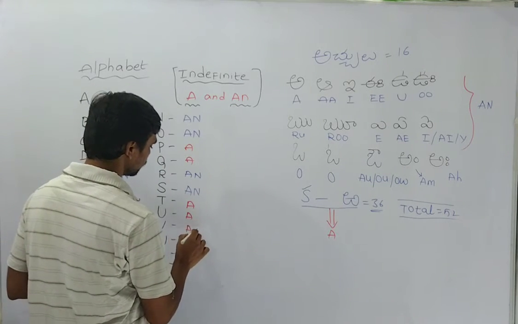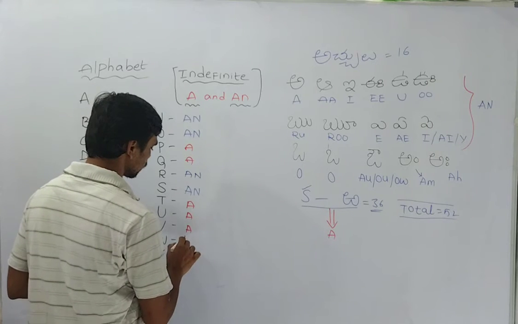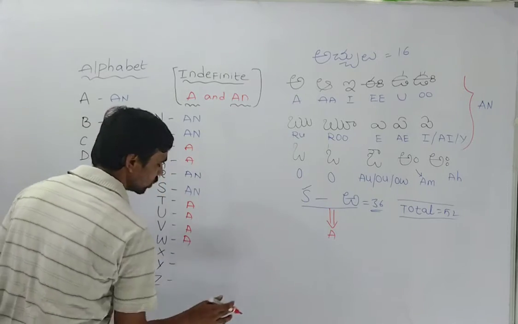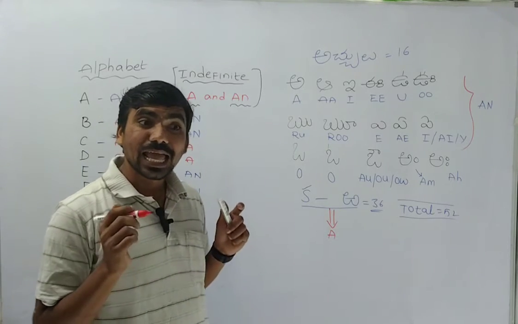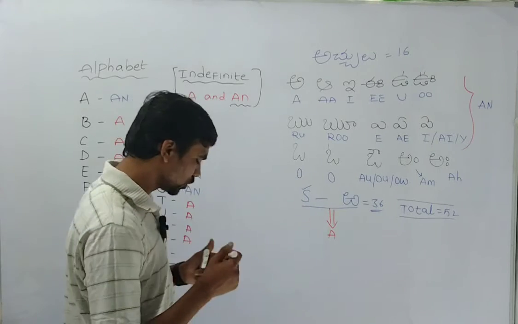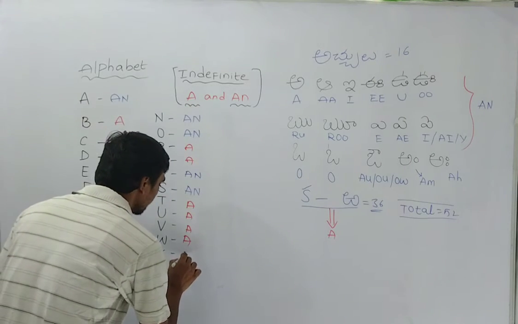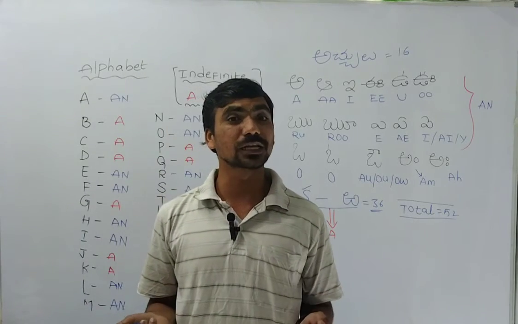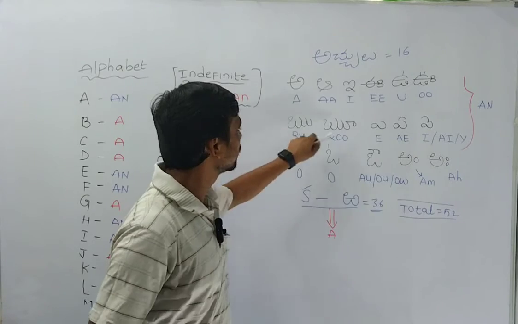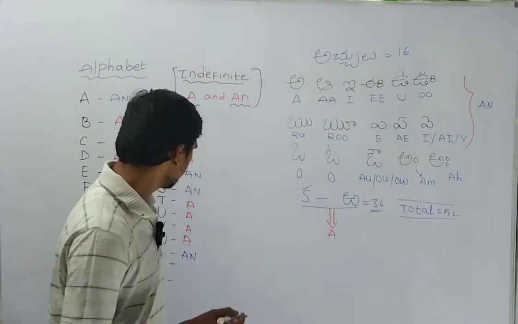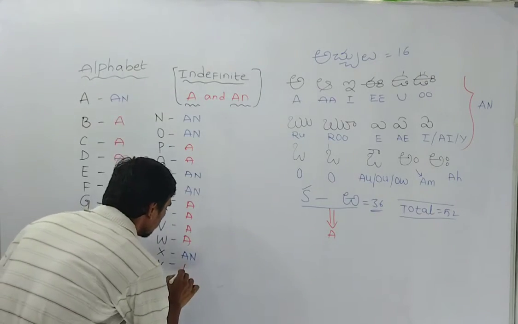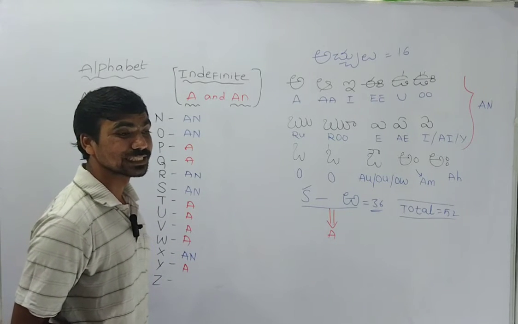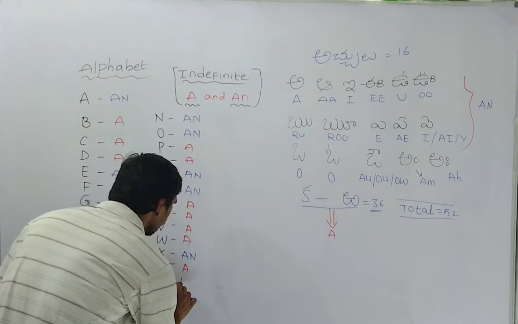Then u also a sound, u from here to u. V also a sound, w also a sound. X, not yaks, don't call it yaks. X, x sound should be x, means an. Then what? Y is a sound different. Why I'm not calling, y is not there, so y here to there, so you can simply write it a. Then z, not jad, z, so sound should be a.